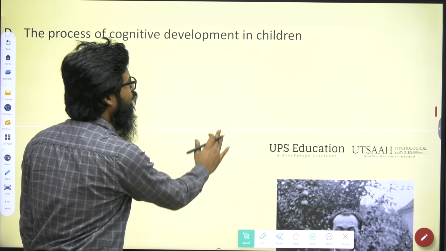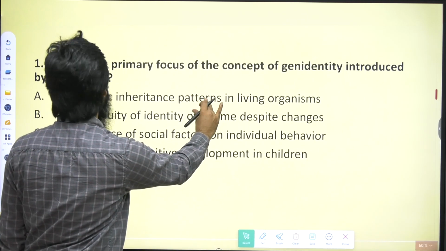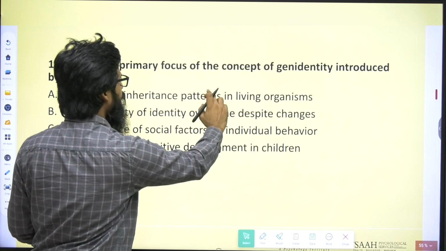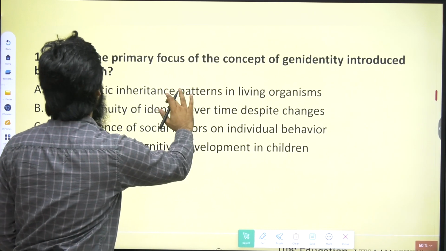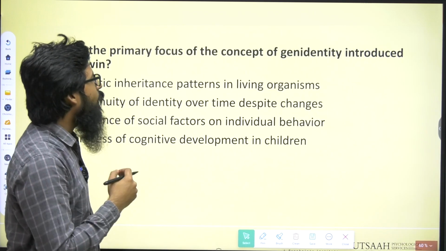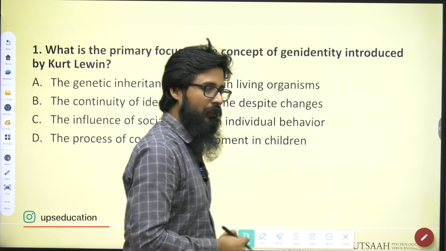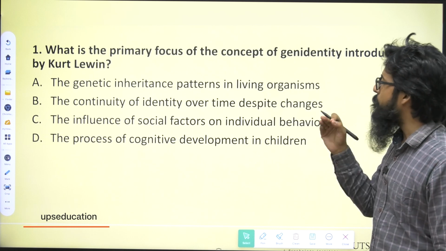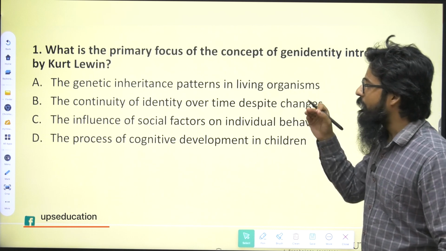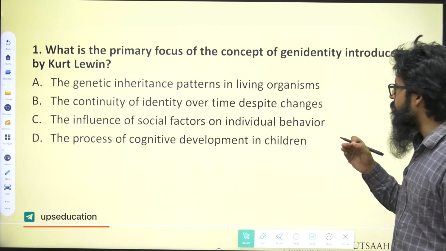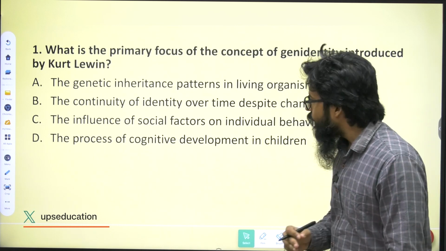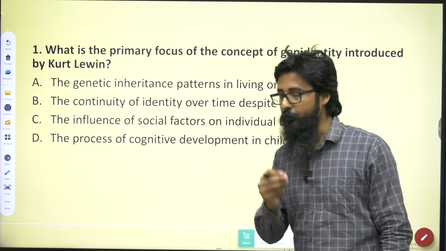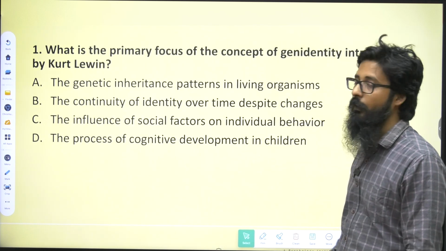Now, I'm very hopeful that you will be able to answer this particular question without any help or support. You can see what the question was in the beginning that I presented. What is the primary focus of the concept of gen identity introduced? Option A mentions genetic inheritance patterns in living organisms, option B the continuity of identity over time despite changes, option C the influence of social factors on individual behavior, and option D the process of cognitive development in children.